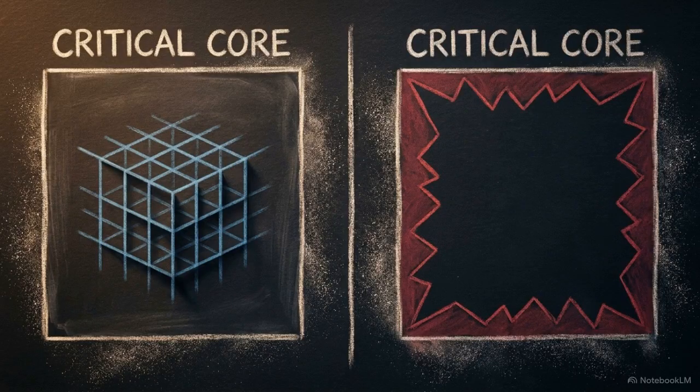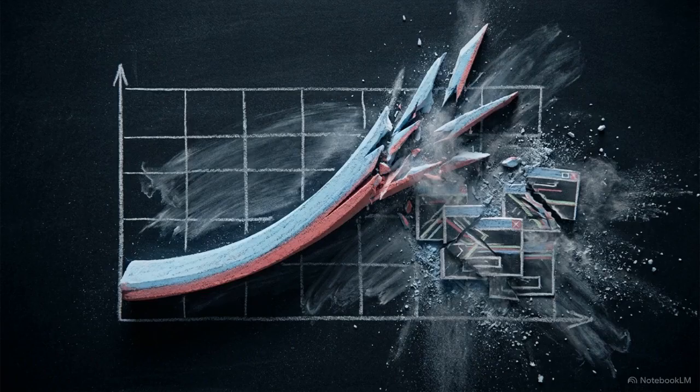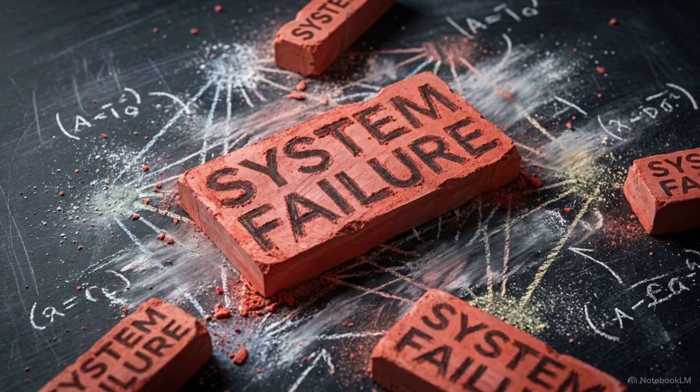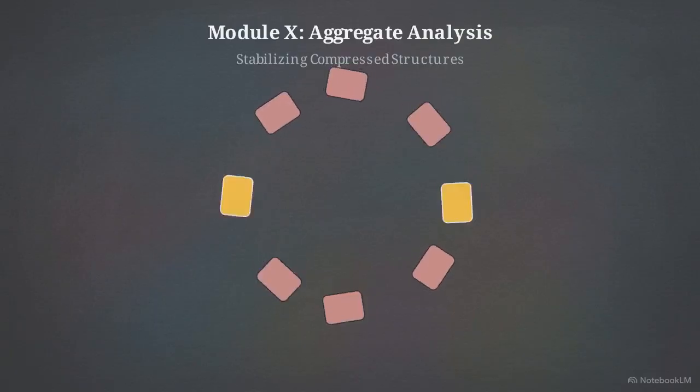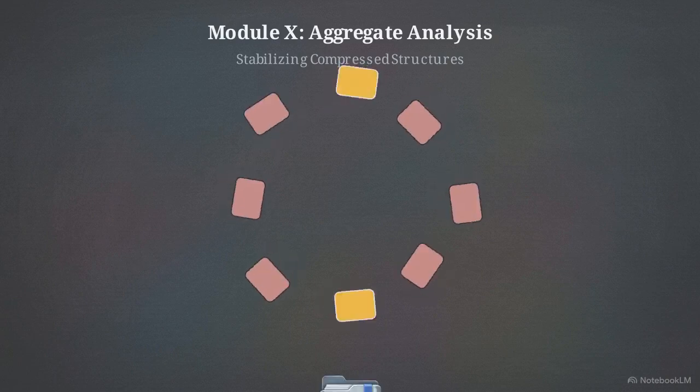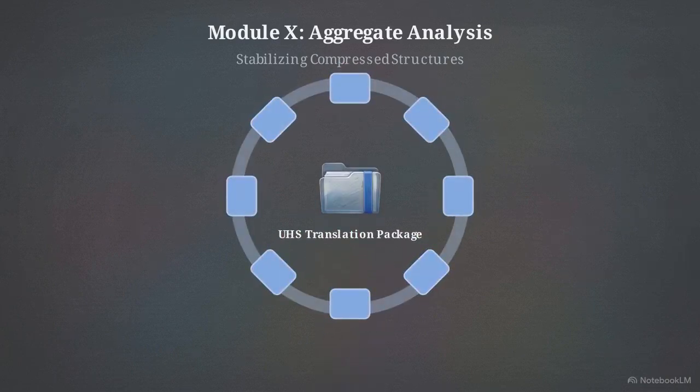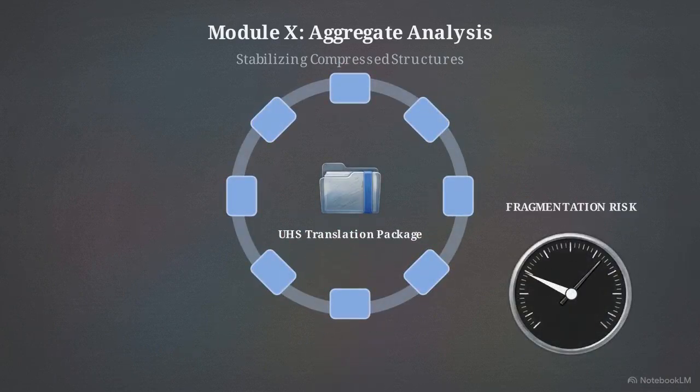Notice that declaring the explicit failure boundaries is treated with the exact same importance as transferring the successful topology. Any translation claim poses an active danger to a system if it fails to explicitly declare the exact mathematical conditions under which the model will break. This data package is built for immediate downstream consumption by the next architectural layer, Module X. Module X relies entirely on this verified package to stabilize compressed aggregate structures and accurately calculate fragmentation risk.